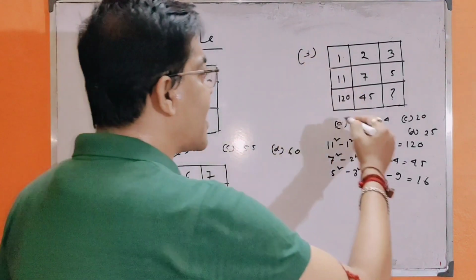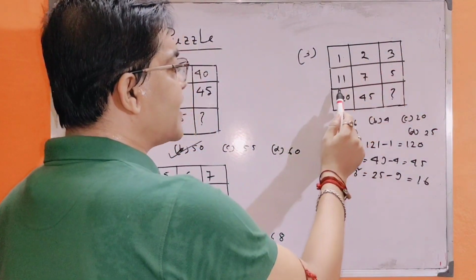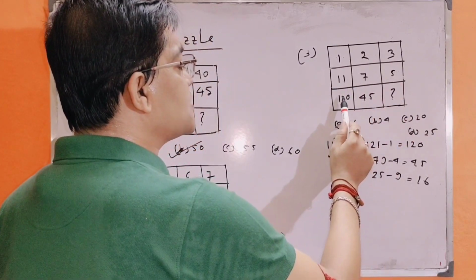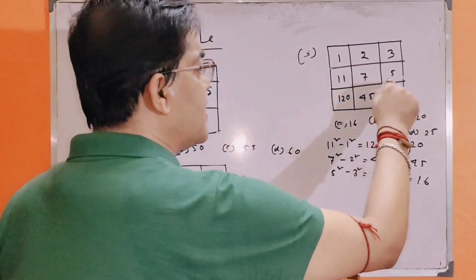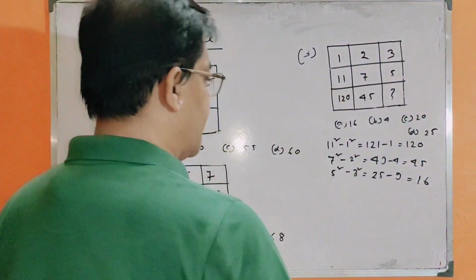We come to the third problem. The first row consists of 1, 2, 3. The second row consists of 11, 7, 5. The third row consists of 1, 20, 45 and what? I have to determine which number will come in this empty place.